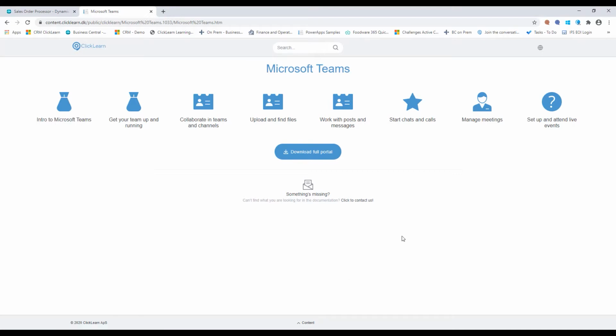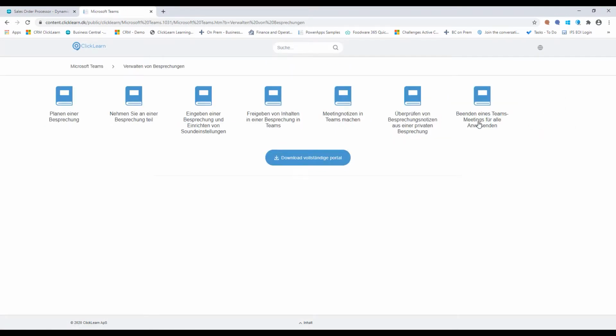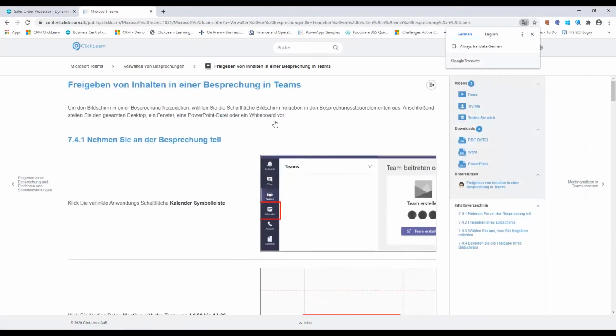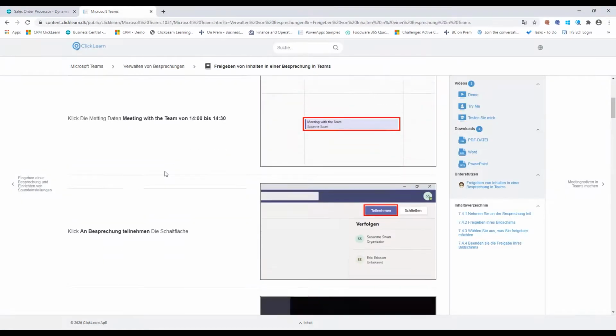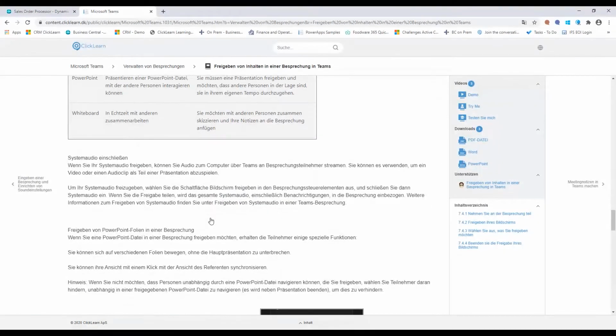But not only that, I also replayed this, because ClickLearn has a very special feature called replay, where we can take an initial recording and have ClickLearn automatically recapture everything on top of a different UI language. In this case, I have the little globe because I did this one also in Danish and in German. If we look at the German one, you'll see that my entire learning portal translates into German. Every single recording, and even the parts that I added down here, has also been localized into German.